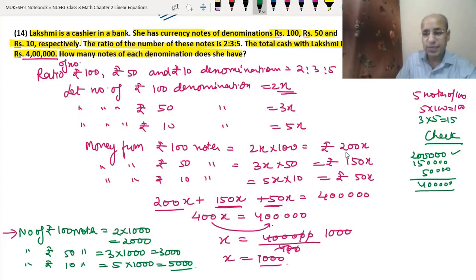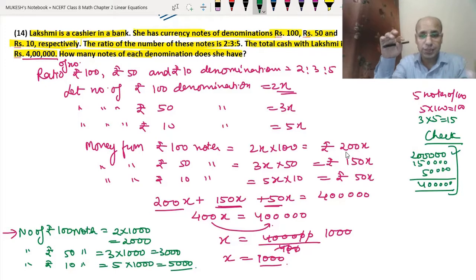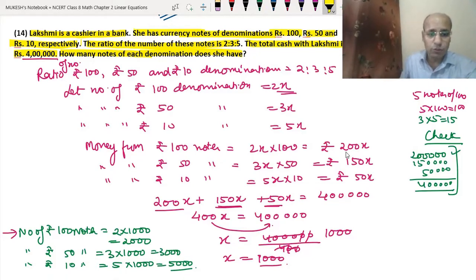That means our answer is correct. So what we have done, whatever number of notes we have got in the answer, we have just multiplied with each denomination and then found the total, and the total we are getting is the same as given in the question. So the 100 rupees notes are 2000 in number, the 50 rupees notes are 3000 in number, and the 10 rupees notes are 5000 in number.